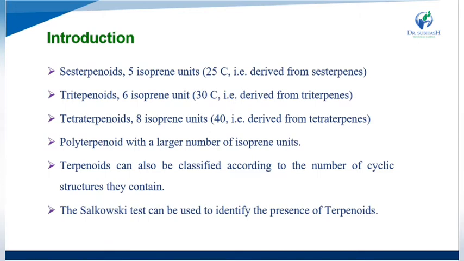The test for identification of the presence of terpenoids is the Salkowski test.